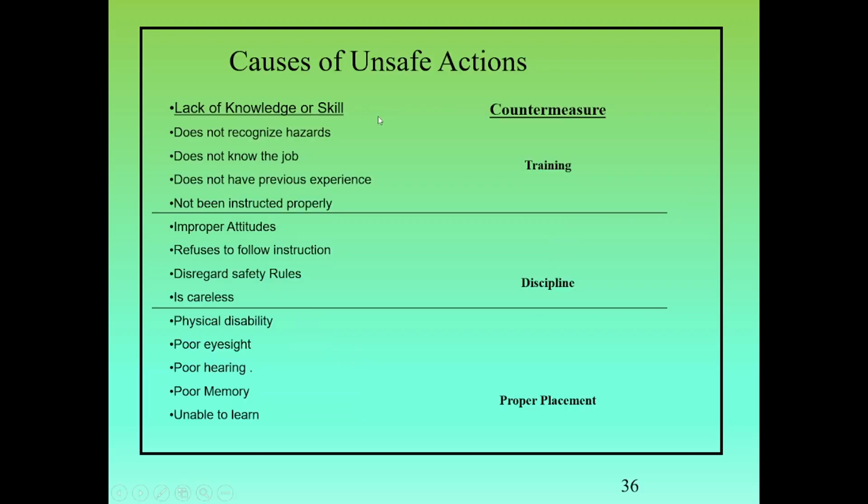Causes of unsafe action and their countermeasures. If it is lack of knowledge and skill, the person does not recognize hazards, does not know the job, does not have previous experience, or has not been instructed properly. For all these, training is the solution. For lack of attitude, refusing to follow instruction, or carelessness, disciplinary action has to be taken. If the person operating has a physical disability, poor eyesight, poor hearing, or is unable to learn, proper job rotation has to be done.